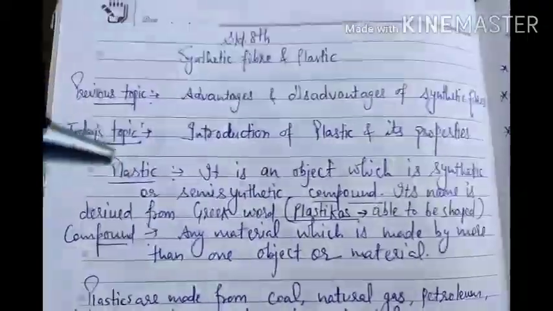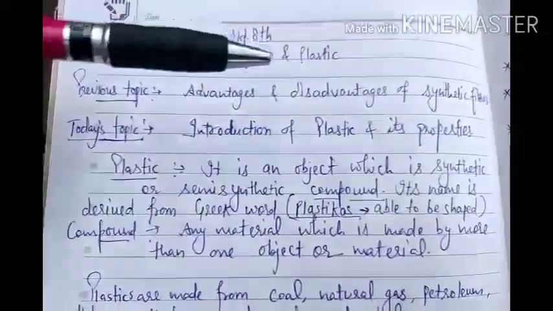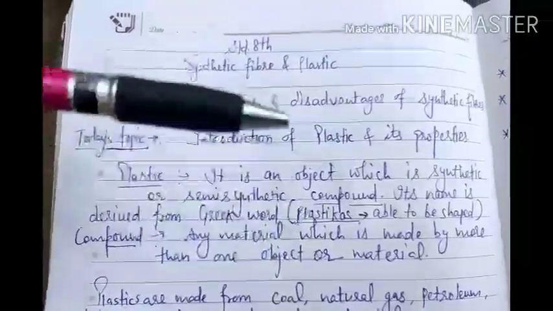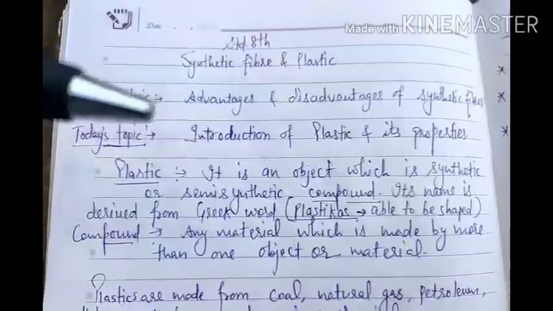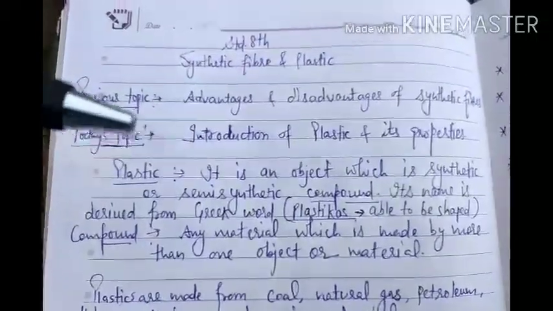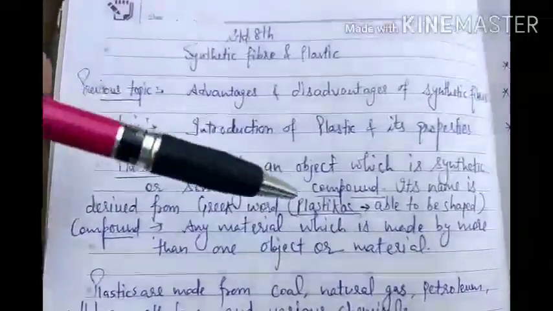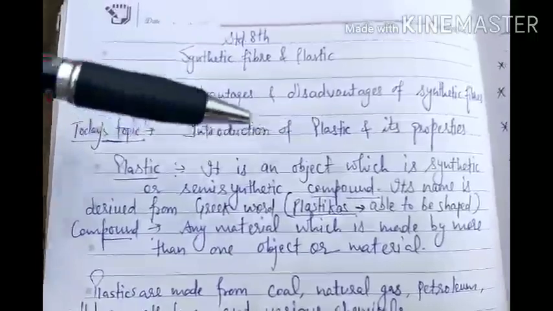Plastic can be prepared similarly to what we have discussed about synthetic fibers. We prepare their monomers, then we prepare their polymers, right? Similarly, in plastic also polymers are made, and those polymers can be converted into plastic with the help of some chemicals. So this is about plastic.